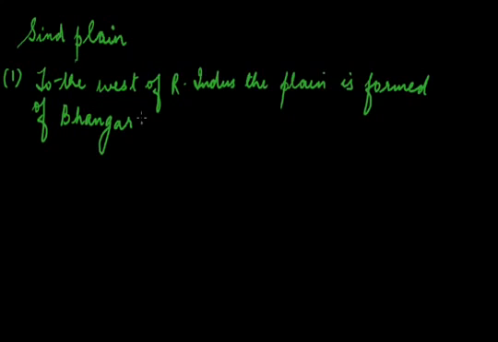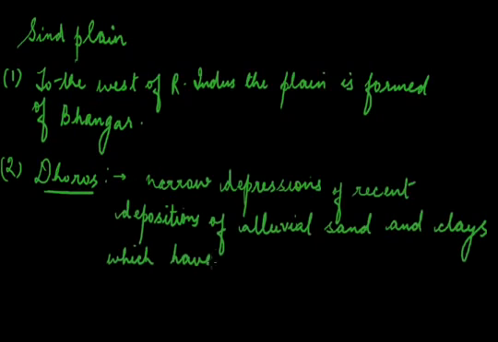The surface formed by recent deposition of alluvial sands and clays has remnants of the former river courses in the long narrow depressions known as the Thoros. We can say that this is the characteristic feature of the Sindh plain.